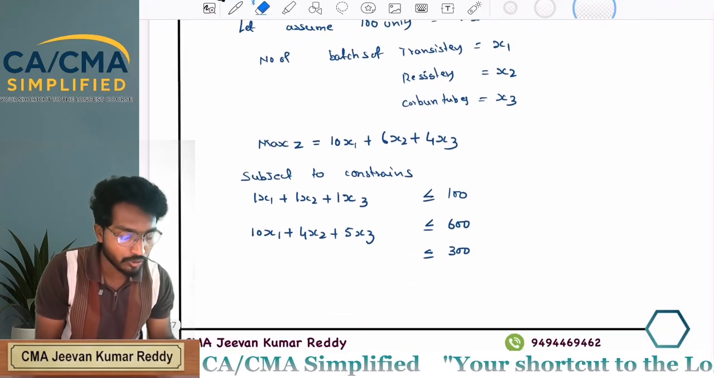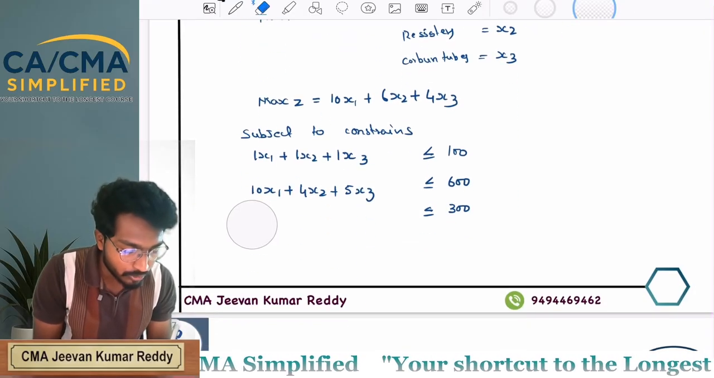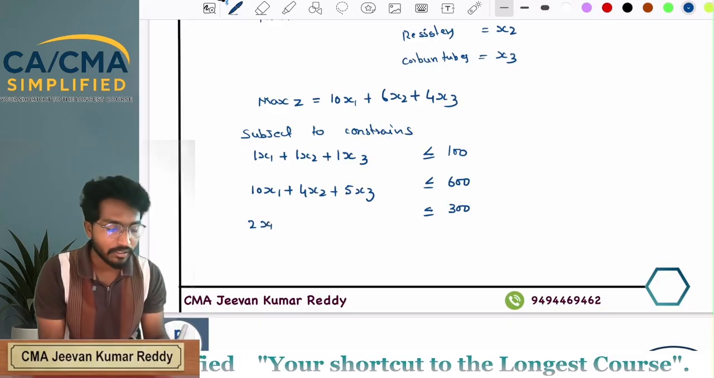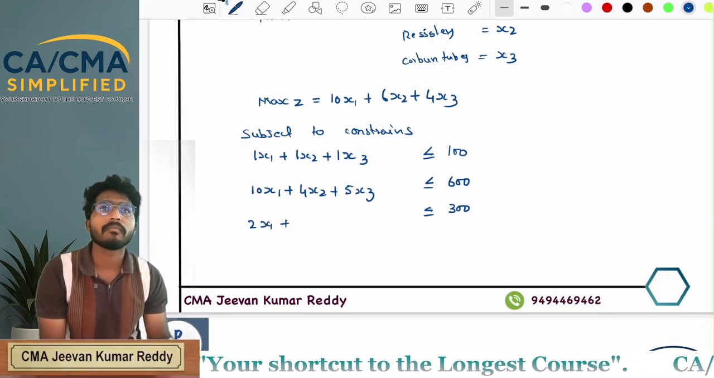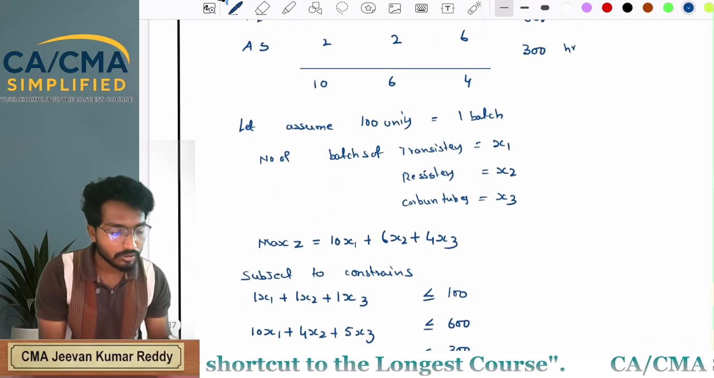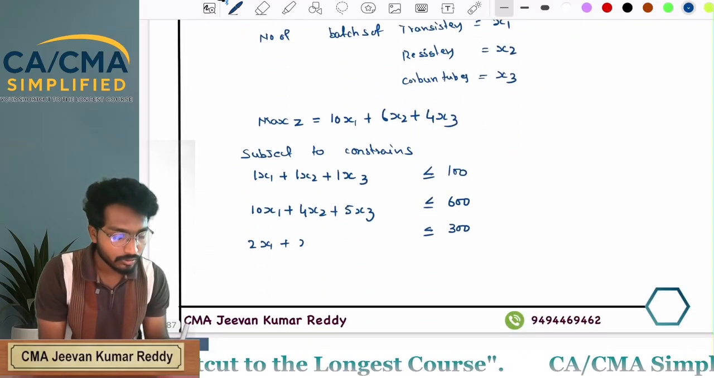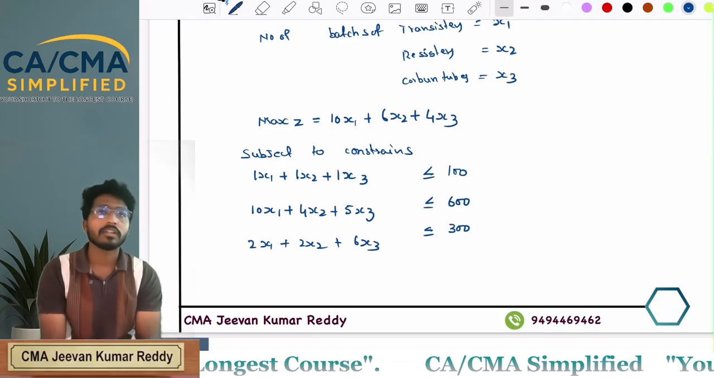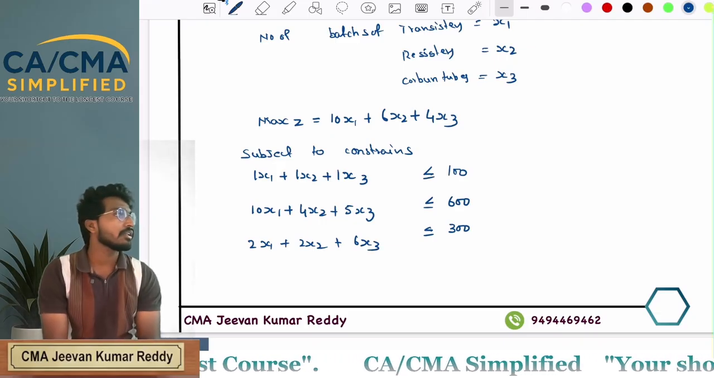So how many hours you use? 2 hours for each batch into number of batches, that is 2 x1 plus 2 x2 plus 6 x3 less than or equal to 300.